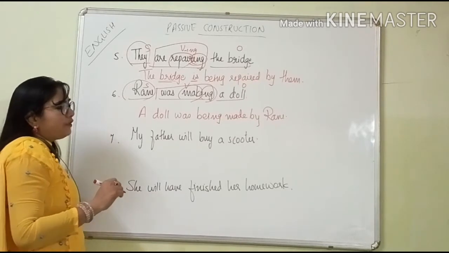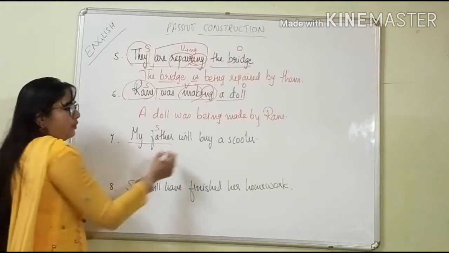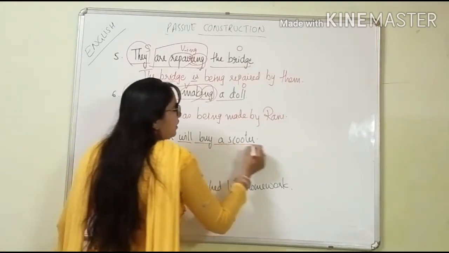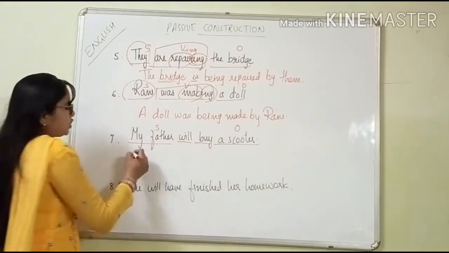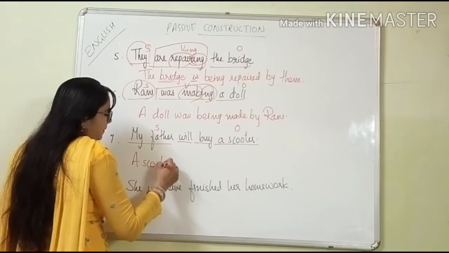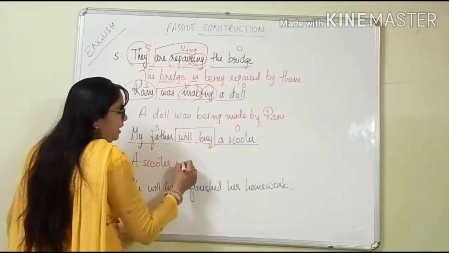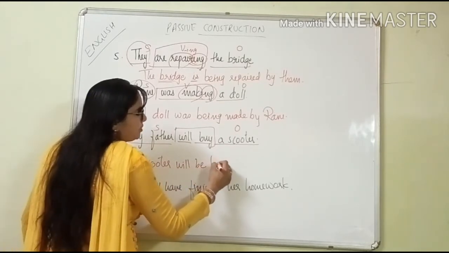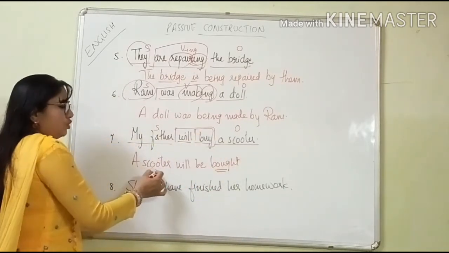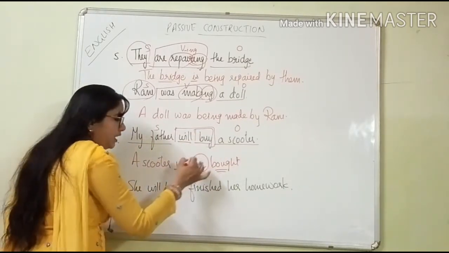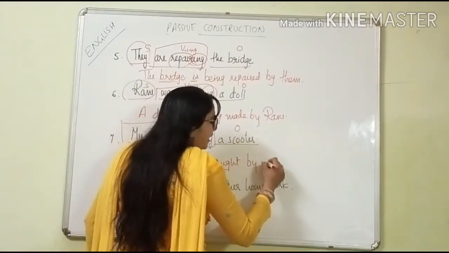Next one: My father will buy a scooter. Here auxiliary is there. See now, my father is the subject. "Will" is the auxiliary verb, and this one is the object. How will we keep it? First we'll keep the object. A scooter will buy. Instead of that, what will we keep? "Will be bought", B-O-U-G-H-T. This is the third form of the verb "buy". A scooter will, with auxiliary B-E, "be" will come. Will be bought by subject, my father.